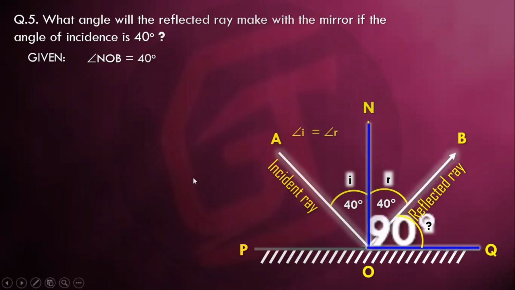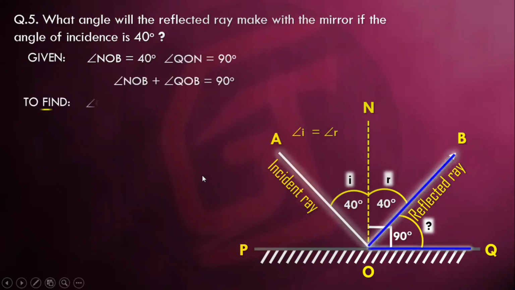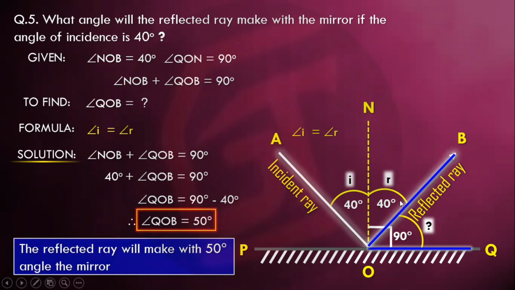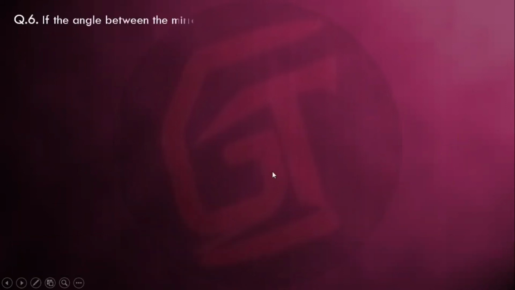If this angle is 40 degrees, this also is 40, and this entire angle is 90, we know. So 90 minus 40, again the same thing, is 50 degrees. This angle is 40, this entire is 90, so the entire minus 40, how much is left? 90 minus 40, 50 degrees.